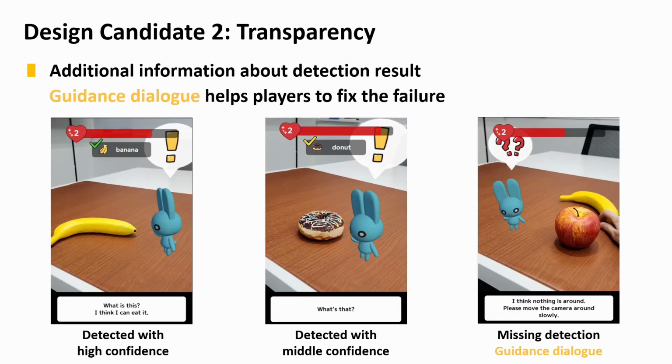The transparency version reveals more information about the detection result by showing an additional UI during the interaction. When an error is expected, the pet gives an additional guide such as please move the camera around slowly so that the players can notice the error and fix their behaviors.